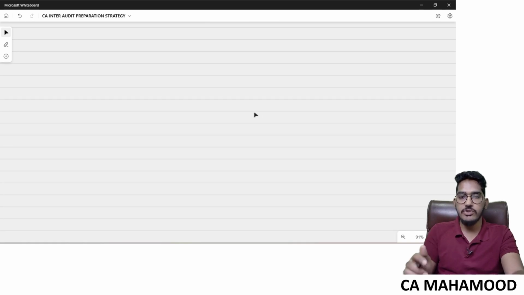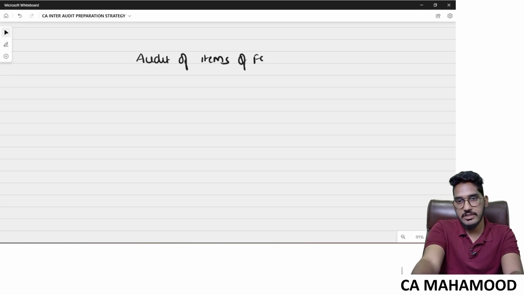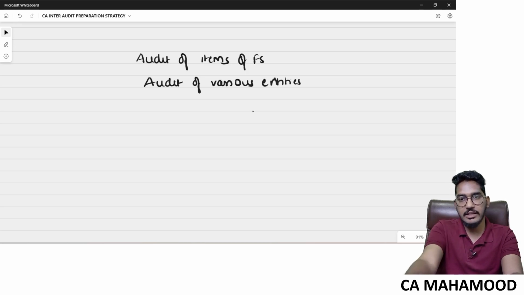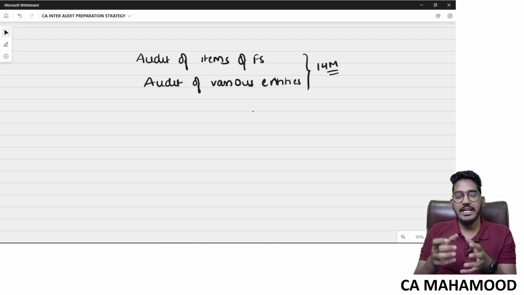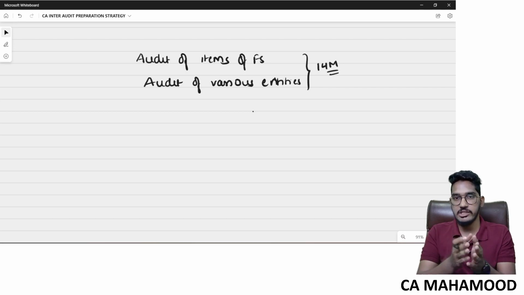The two more chapters which you need to concentrate on a lot are the last two chapters, which are going to be audit of items of financial statements and also audit of various entities. Why I am saying these two chapters is that in recent times, from these two chapters put together, there is a weightage of around 14 marks. And why I am saying these two chapters specifically is that they involve less preparation, and more of your open mind and common sense should be applied for answering the questions from these chapters.